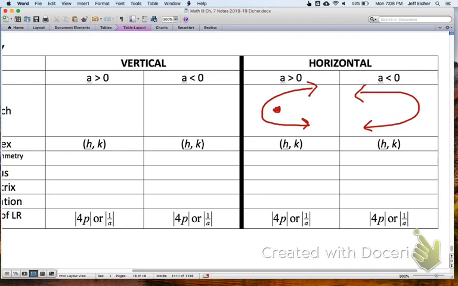The focus is right there. The directrix would be this dotted line, or this dotted line. The axis of symmetry goes through the y coordinate, so the axis of symmetry would be y equals k for both. That would be this line. It's the AOS.